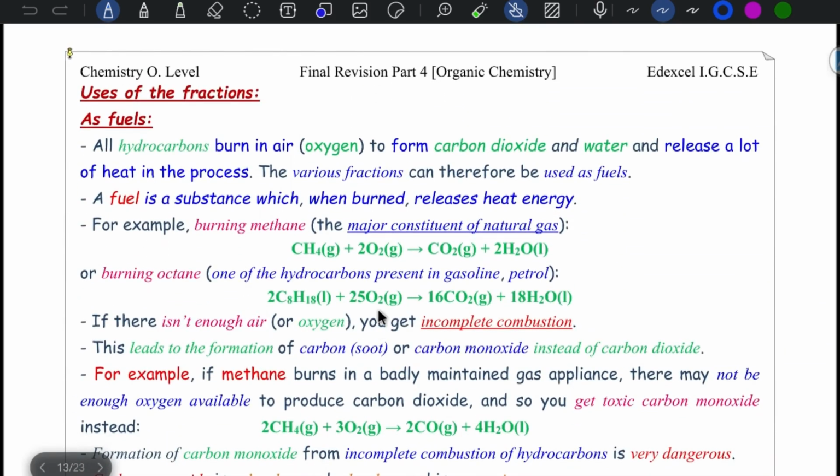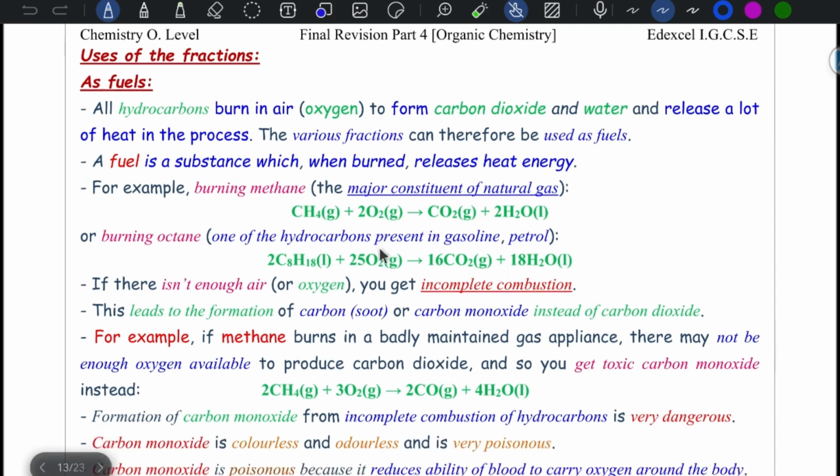Uses of the fractions. Use it as fuel. Hydrocarbons burn in oxygen to form carbon dioxide and water and release a lot of heat energy in this process. Various fractions can be used as fuels. A fuel is considered a substance which, when burned, releases heat energy. For example, burning methane, which is a major constituent of natural gas, gives carbon dioxide and water.